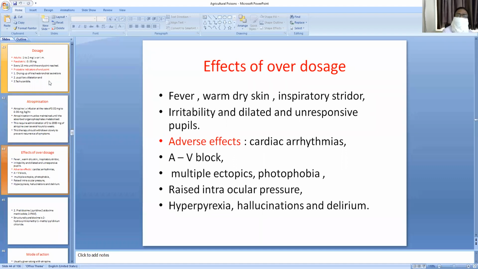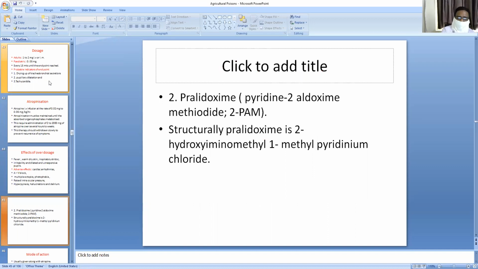What are the effects of overdose of atropine? Fever, warm, dry skin, inspiratory stridor, irritability, and dilated unresponsive pupils. You can observe all these effects, but you can overlook this and treat accordingly. Adverse effects include cardiac arrhythmias, and you should treat the tachycardia and cardiac arrhythmias according to the dosage adjustment of the atropine. Next line of treatment is oximes.